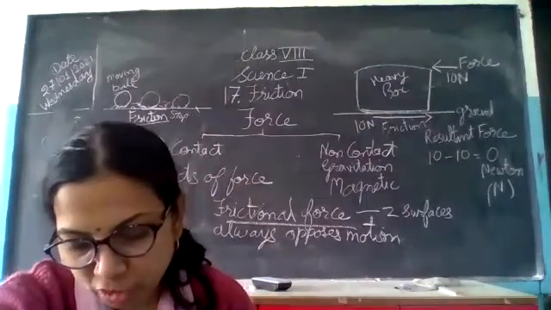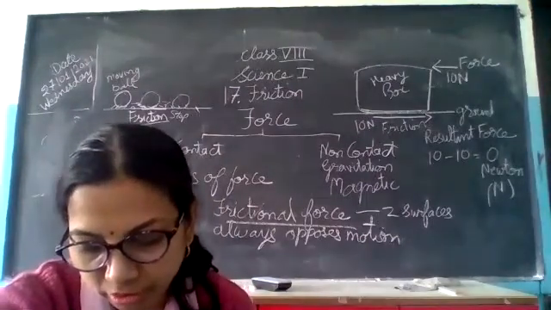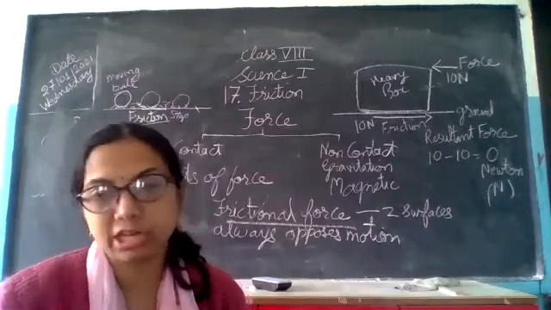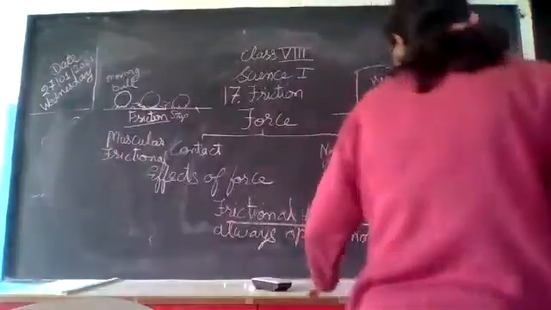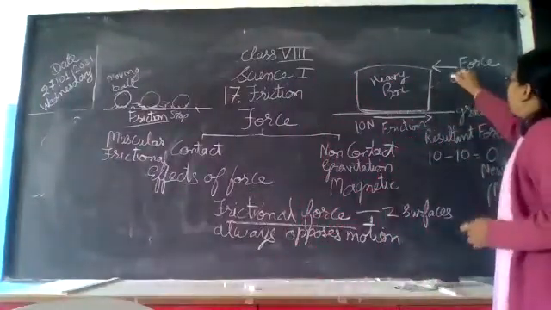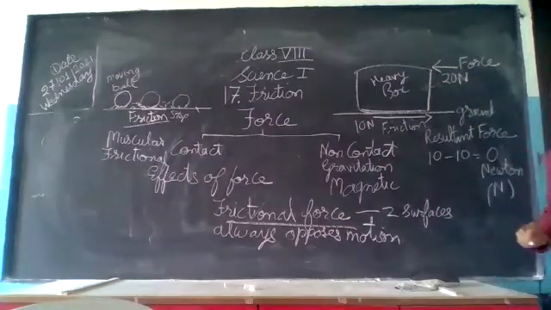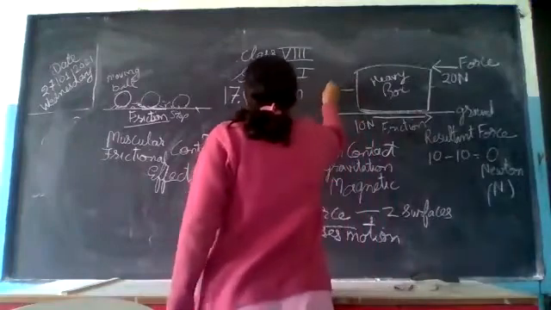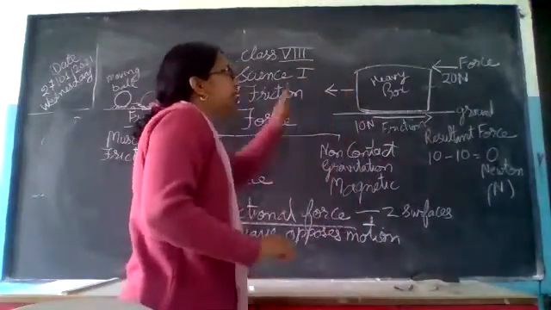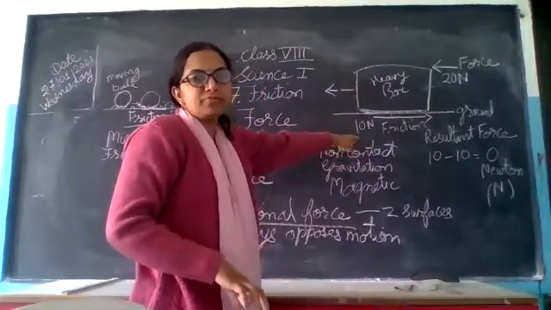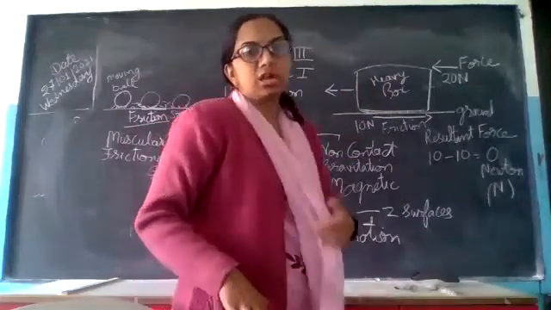And if we push an object with 20 Newton from one side and 30 Newton from the other side, the object will move in the direction of the greater force. Now, the frictional force is 10, and if I push this with 20 Newton force, what will happen? The object will move in this direction because the force I am applying is more than the frictional force. This is an unbalanced force.